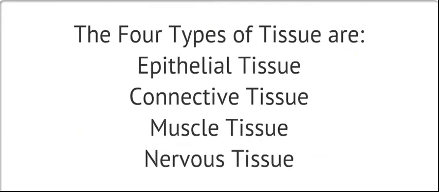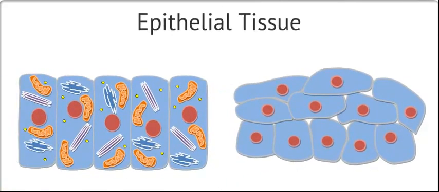The 4 types of tissue are epithelial tissue, connective tissue, muscle tissue, and nervous tissue. Epithelial tissue is distinct from connective tissue because epithelial tissues have dense populations of cells directly connected to each other. Epithelial cells will always be connected to neighboring cells using cell junctions. These epithelial tissues, also called epithelium, are made up of sheets of cells directly connected to each other. These sheets of cells may be 1 to many layers thick.